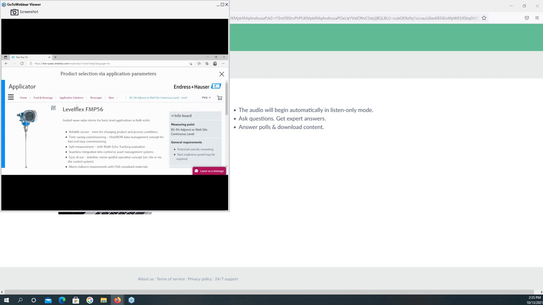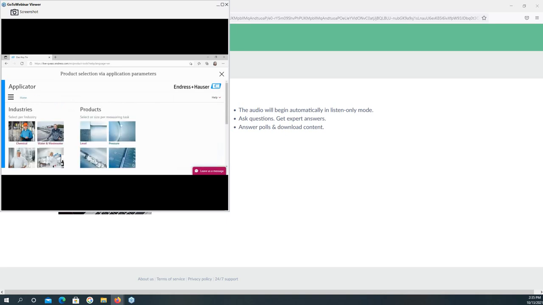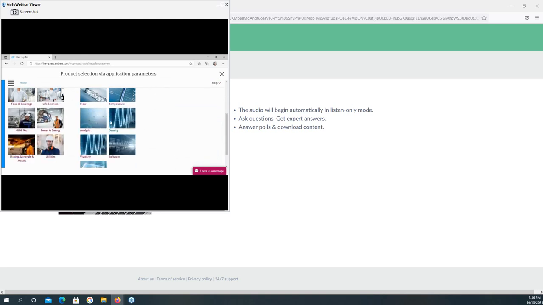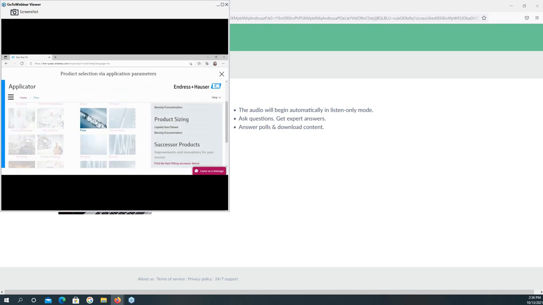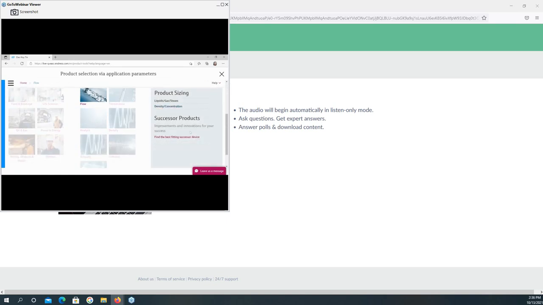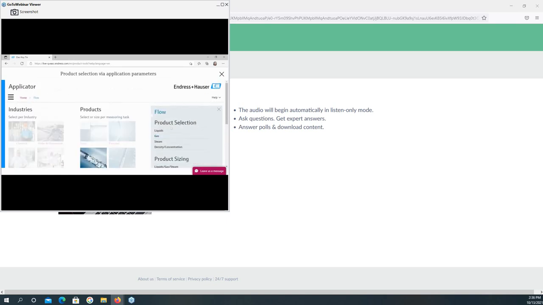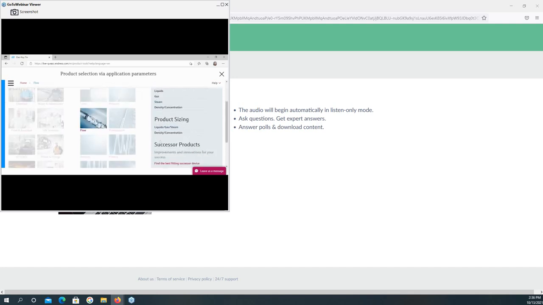Okay, so I will go back here to the main page of the Applicator. And on the right hand side, you can choose the product based on your measuring task. Okay, and here, for example, you choose the flow. You can do the selection of the flow method for the liquids, the gas, or the steam, or you can do the sizing for the flow method. For example, here I choose the sizing.